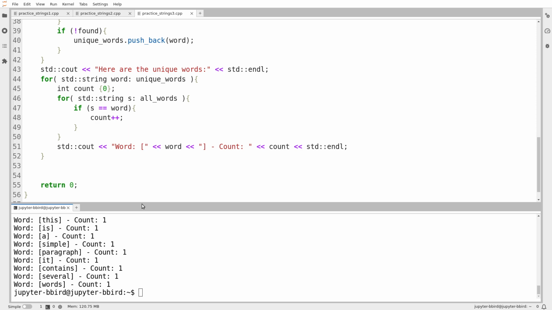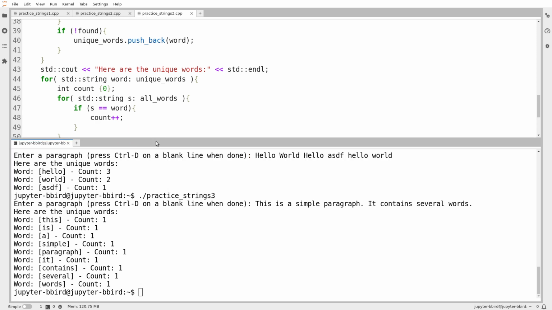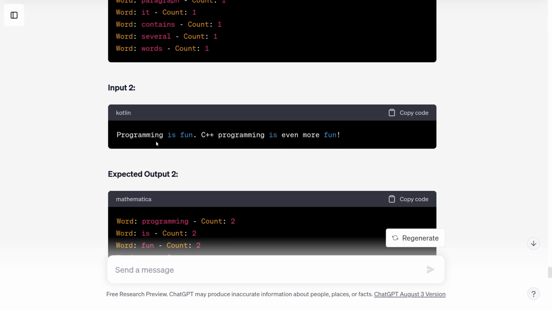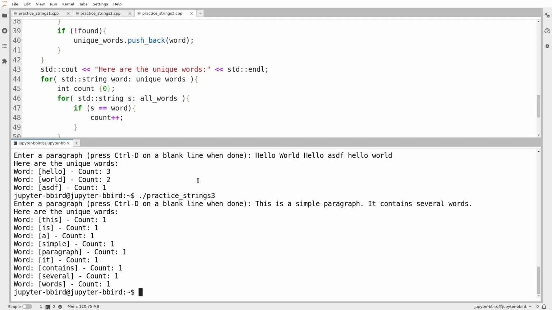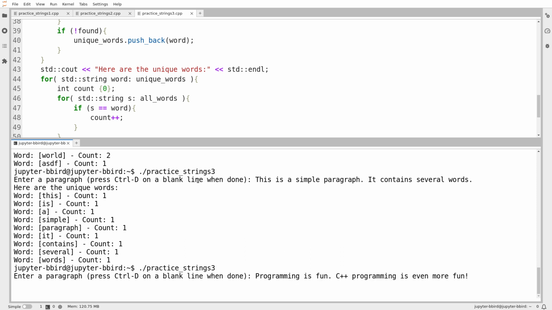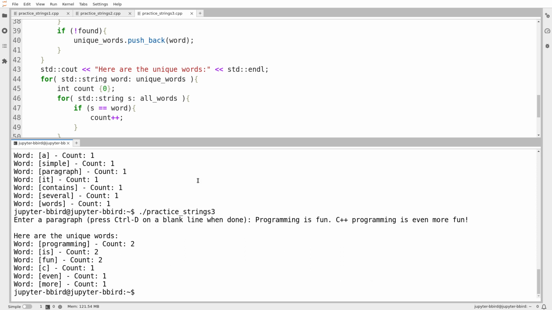I'll just make my output window a little bit bigger here. Okay, let's try the next one. I want one that has at least 1 duplicate word, so it looks like, okay, programming is fun. C++ programming is even more fun. Well, I mean, I agree with that, but it just sounds a little bit insincere the way it's phrased there, but okay. So I'll run this, I'll paste it in, Control D,